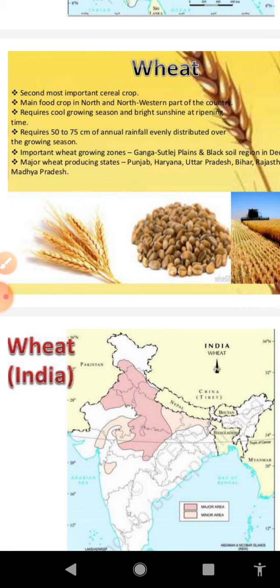It grows well in the areas having mean monthly temperature of about 24 degrees Celsius. The ideal temperature is 10 degrees Celsius to 15 degrees Celsius during the growing season and about 25 degrees Celsius to 28 degrees Celsius at the time of ripening.